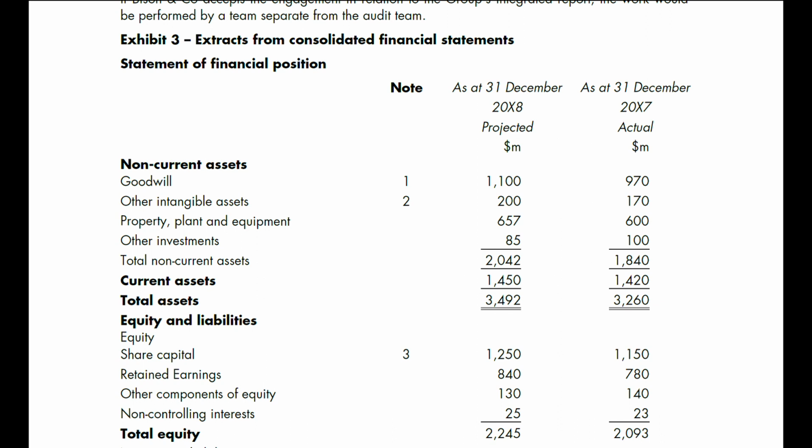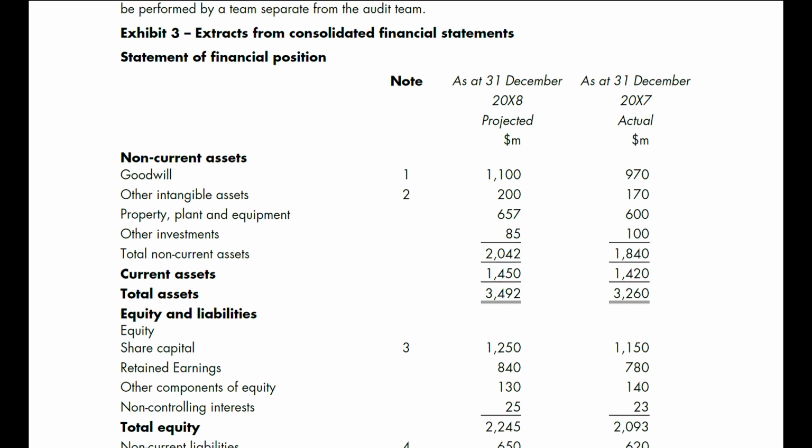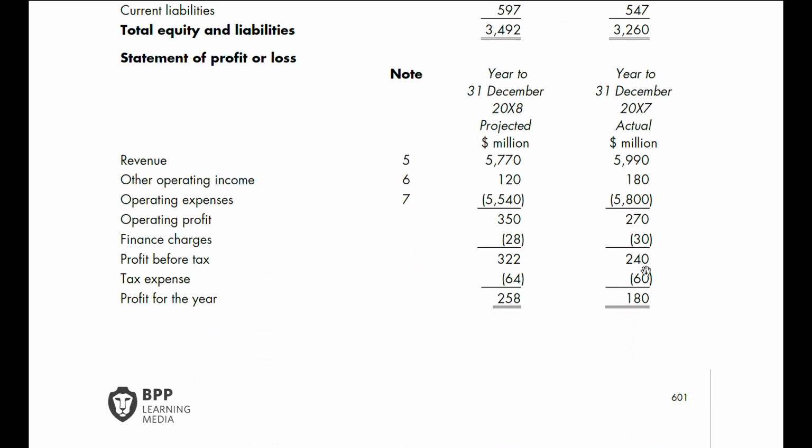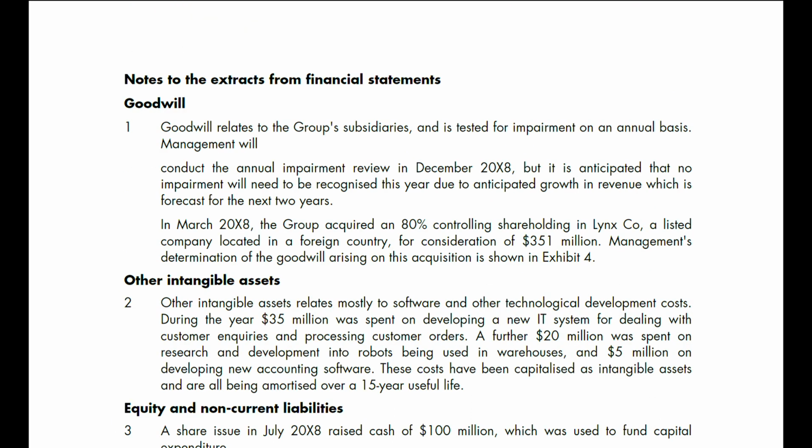And the third and the fourth columns are about the projected figures and actual figures. Projected figures for the year ended 31st December 2008, okay? And actual figures as at 31st December 2007. We also have the statement of profit or loss, okay? And then we have notes to the extracts from financial statements.